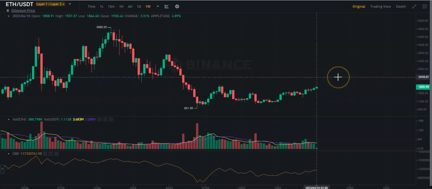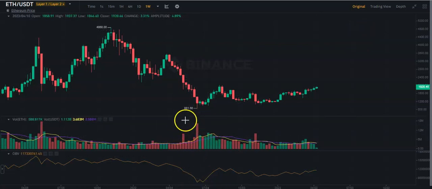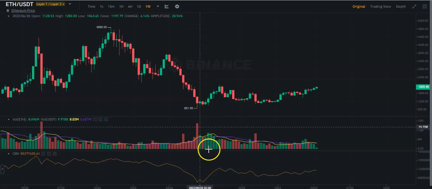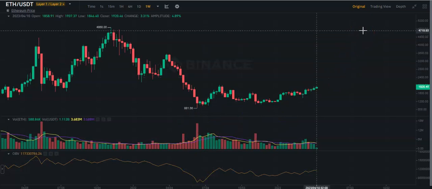Next level will be at 2,500 US dollar. Actually, the 2,500 US dollar, and that's the most important news, represents the last barrier for Ethereum to be overcome before the attack on the all-time high. But given these volumes, we are very confident that over 2023, 2024, and also 2025, with the extension of the 4.5-year cycle, we are going to retest the all-time high area, and most probably we are overcoming it. So we are strongly bullish on Ethereum.